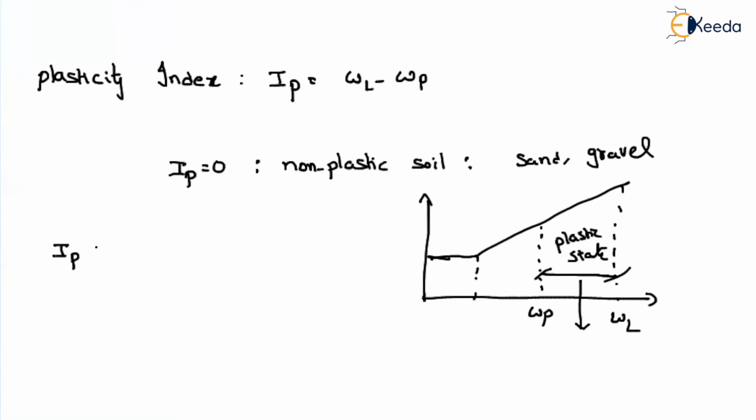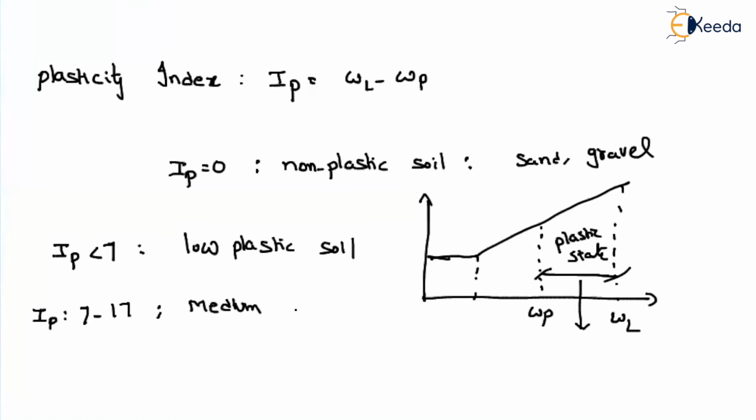If your IP is less than 7, then we say it is a low plastic material, or we can say low plastic soil. If your IP is in between 7 and 17, we can say it is a medium plastic soil. If your plasticity index is greater than 17, then we can say it is a highly plastic soil.